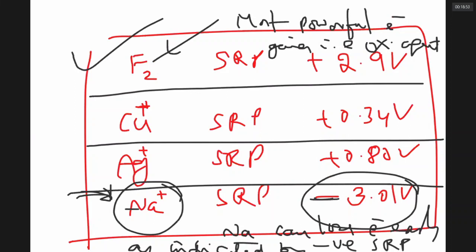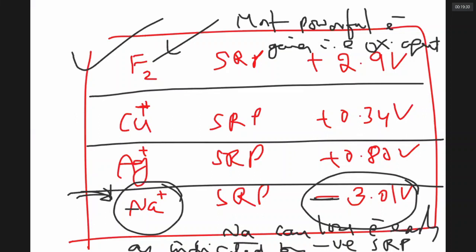Therefore, in this family, if I look at fluorine, bromine, iodine, all have a tendency to gain electrons. They have positive reduction potentials. All non-metals have positive reduction potentials. Reduction potential means how easily a molecule will break into atoms, how easily they gain electrons, and once they gain an electron, how greatly the negative ion is stabilized by water. Put together, reduction potential is positive for all these elements.